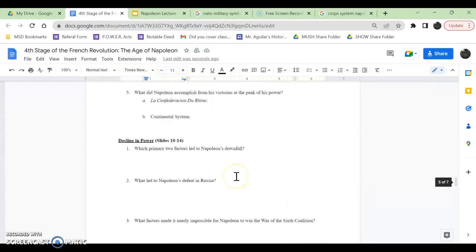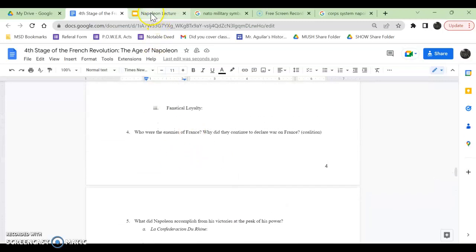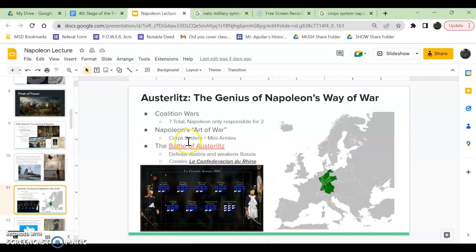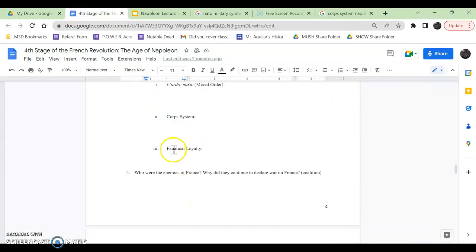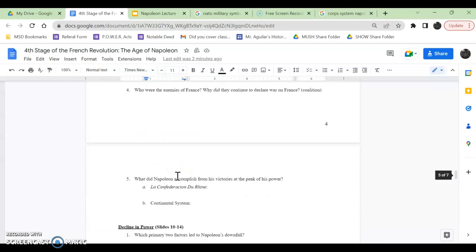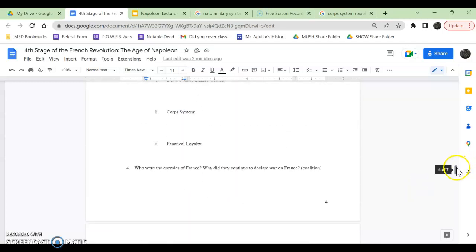But what happens? Napoleon is able to win. At the Battle of Austerlitz, which we're not going to watch the video for, just for time's sake, Napoleon fights the Holy Roman Empire and the Russian Empire, and it's the famous Battle of the Three Emperors: the French Emperor against the Russian and Holy Roman Empire. So there's three emperors at this battle, and the French Emperor comes out on top due to the stuff we talked about last time: merit-based order, corps system, fanatical loyalty.